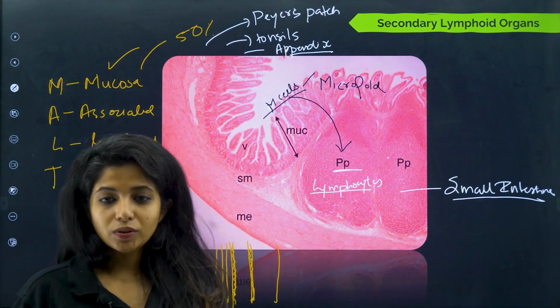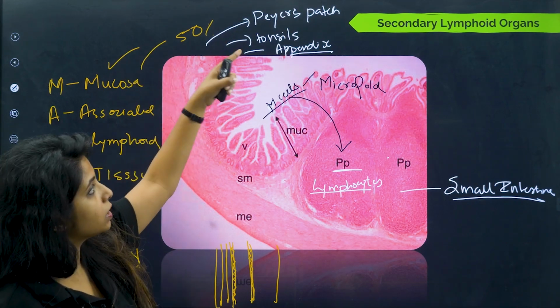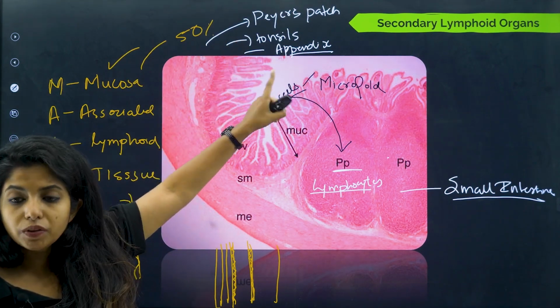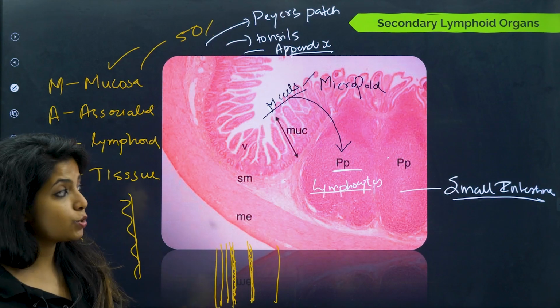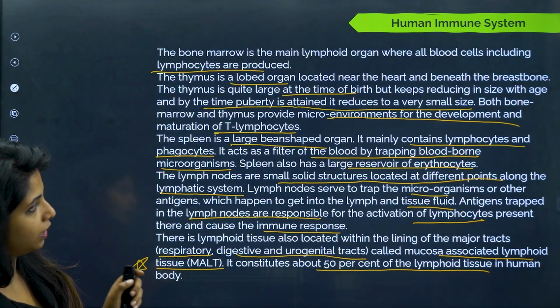Okay, so that is about MALT. So in MALT comes all this: Peyer's patch, tonsils and appendix, because all of them are associated with the mucosa layer, and it constitutes 50%. Do not forget that. So that's all about the organs as well.